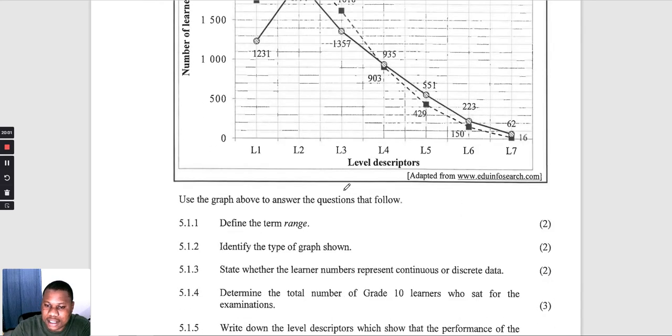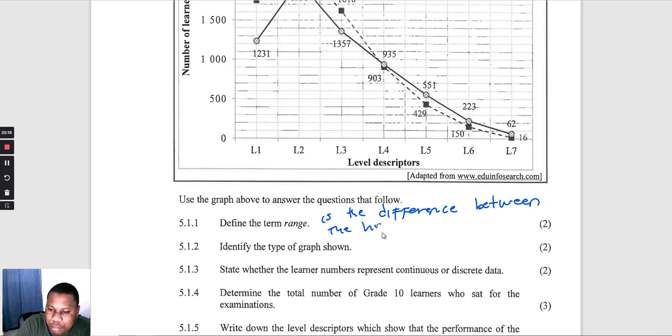Okay, they say define the term range. What is the range? The range is the difference between the highest value, or you can say the maximum value, and the lowest value.